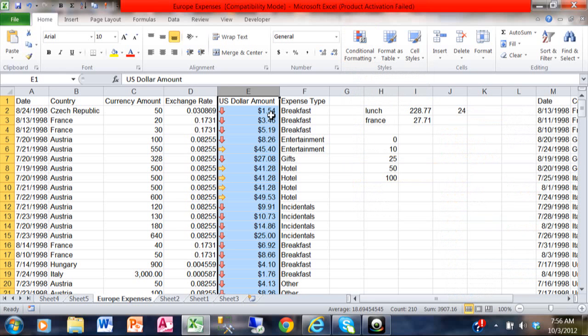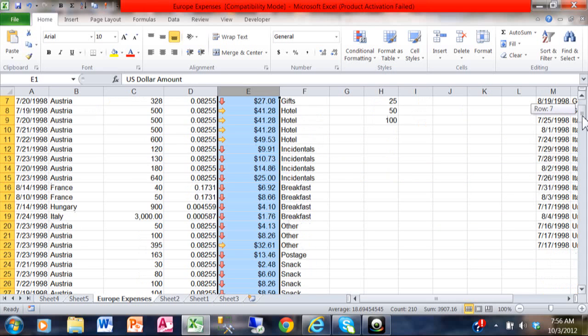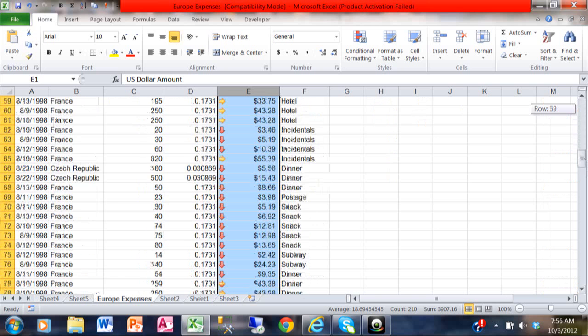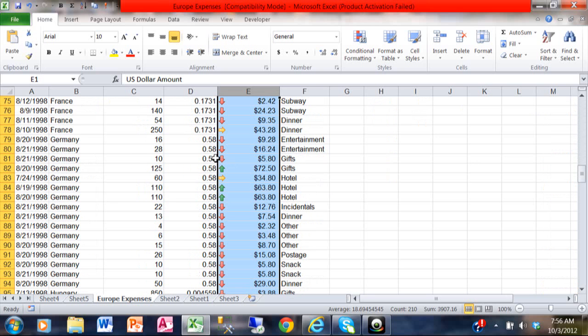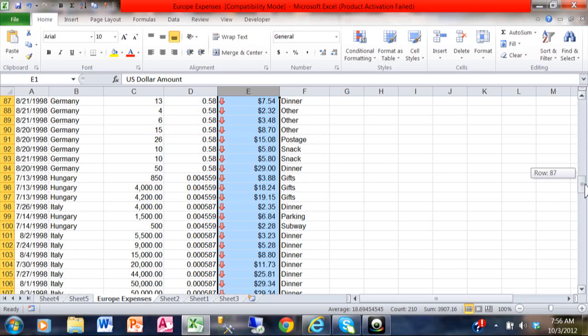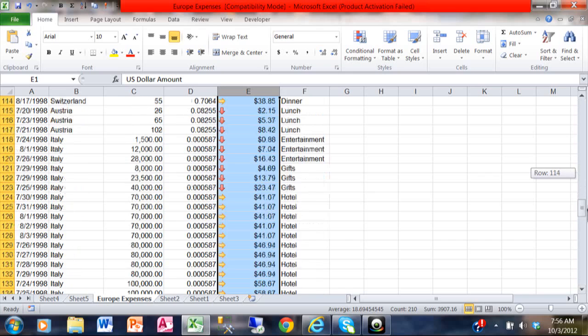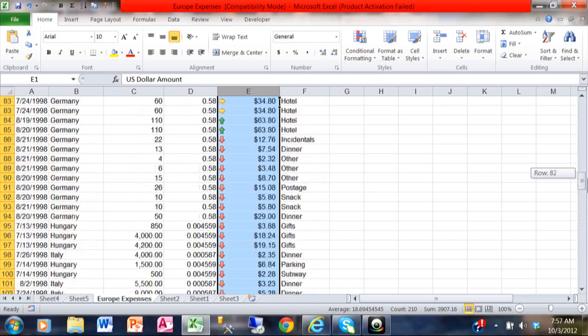Now what this does is the lower numbers have a red arrow pointing down. The ones in the middle of the range kind of have a yellow arrow pointing to the middle. And if I scroll down, we'll see some that have the green arrow. That means they're higher up in the range. So I don't know why this one's really catching on. At least 6 or 7 different people have sent me a spreadsheet like that in the past month or so.